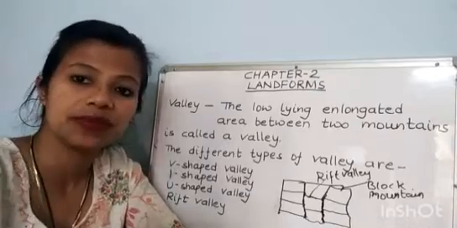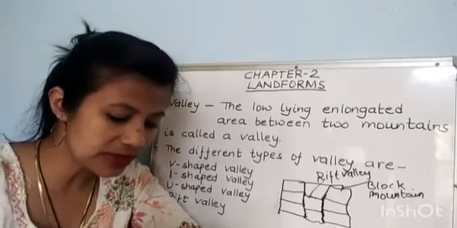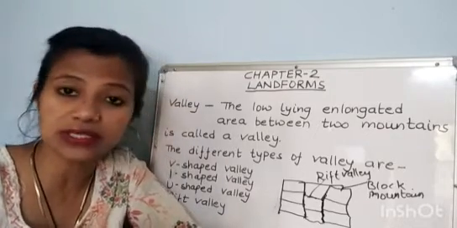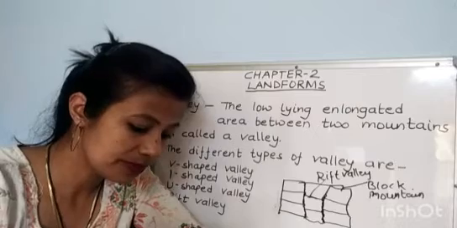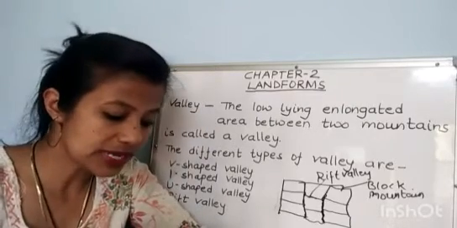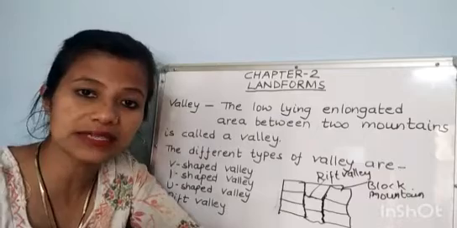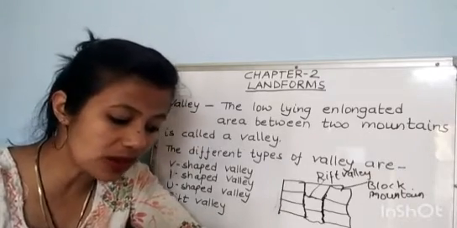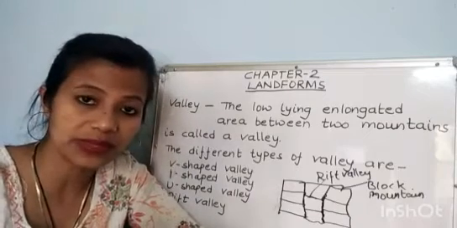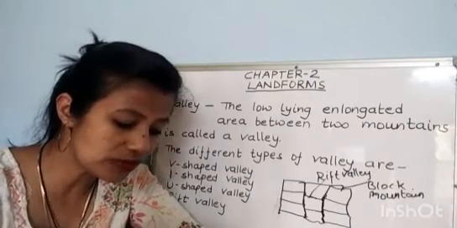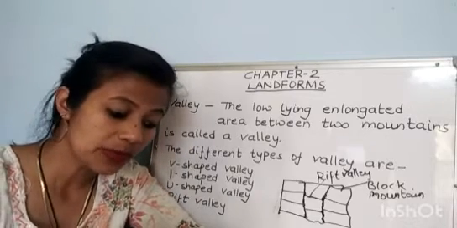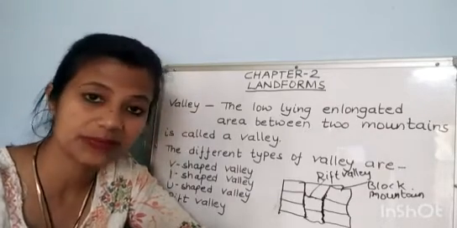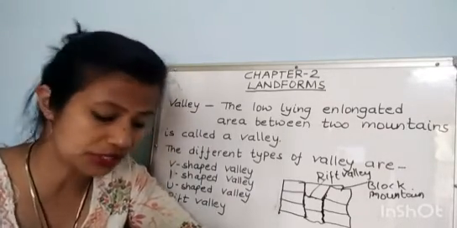Here in the book it is given, the Great African Rift Valley is the largest rift valley in the world. Just underline this. In India, the river Narmada flows through a rift valley. Find out the names of the block mountains bordering the Narmada Valley. That is Satpura Range.